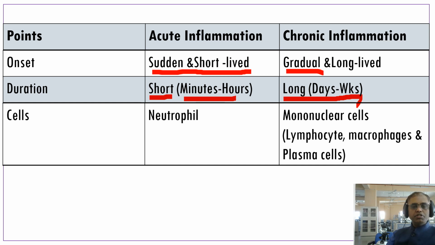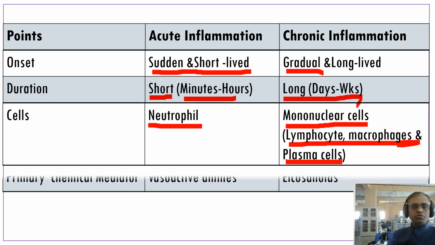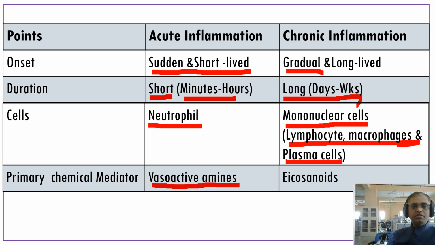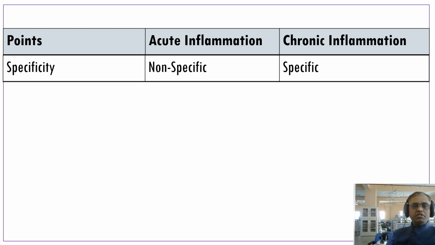And the cells of acute inflammation are neutrophils, and the cells of chronic inflammation are mononuclear cells, that is lymphocytes, macrophages and plasma cells. Very important for the MCQs. Primary chemical mediators are vasoactive amines in acute inflammation and eicosanoids in chronic inflammation. Specificity: acute inflammation is non-specific. It will not target any particular organ. Whenever any pathogen enters our body, it will react. Acute inflammation. Chronic inflammation is specific to the pathogens.